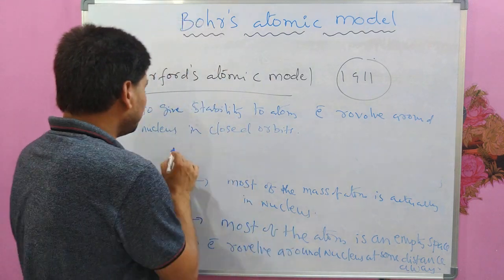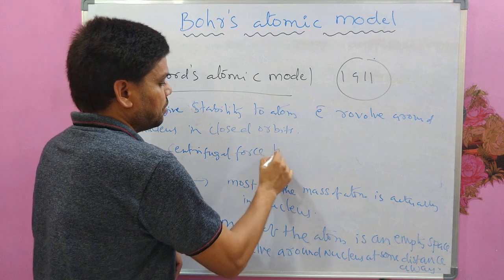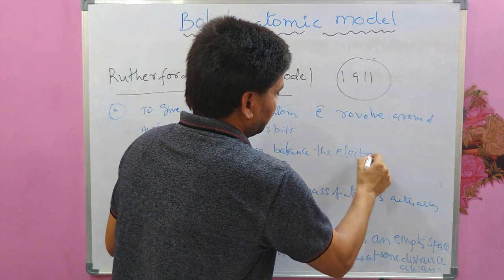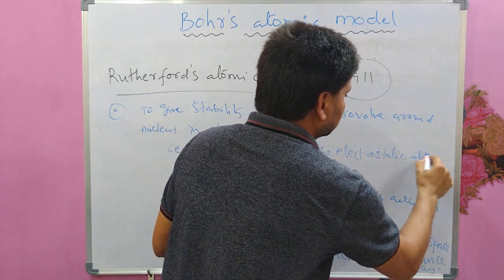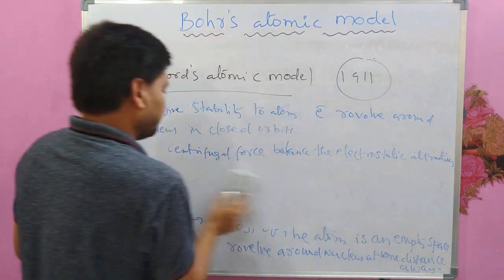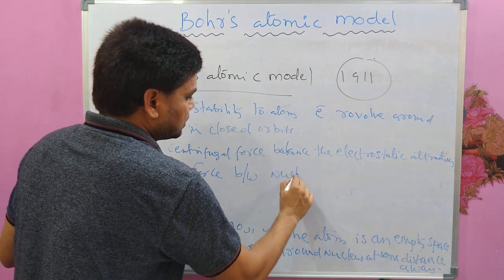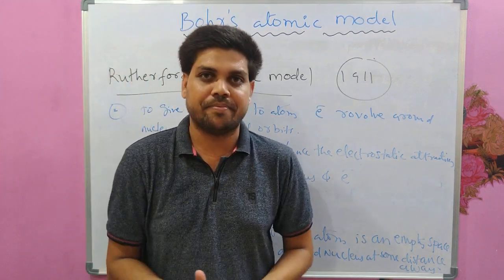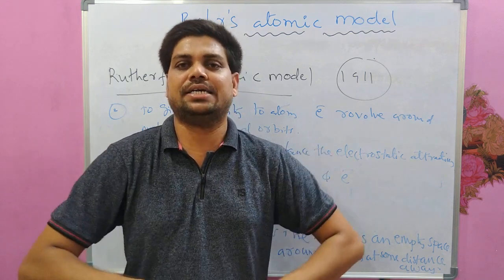The centrifugal force, which is outwards, balances the electrostatic attraction force between nucleus and electron, because the nucleus is positively charged matter and electrons are negatively charged particles, and they do attract each other.